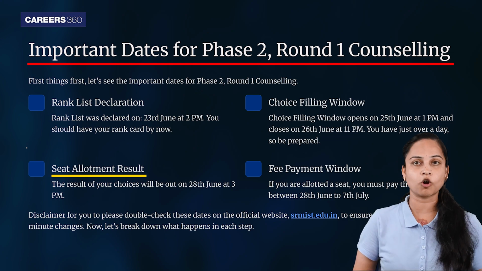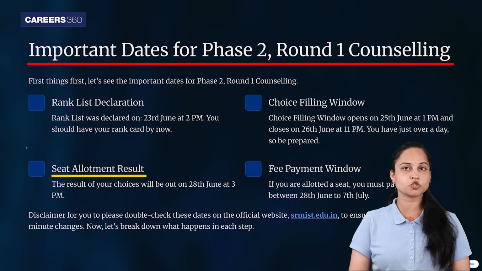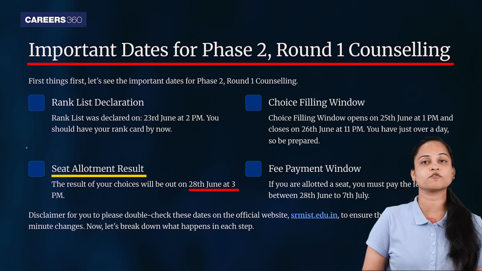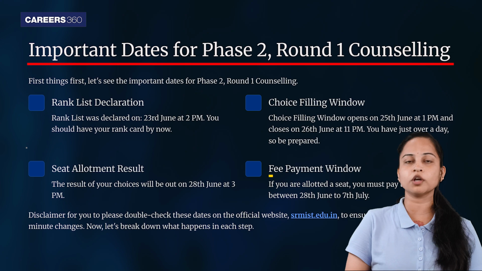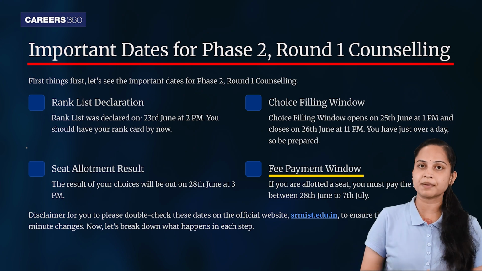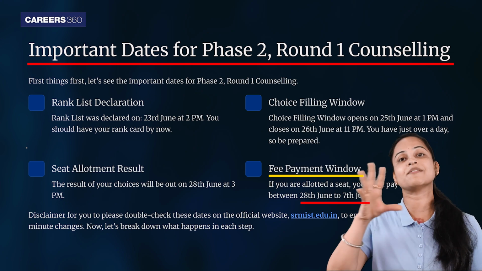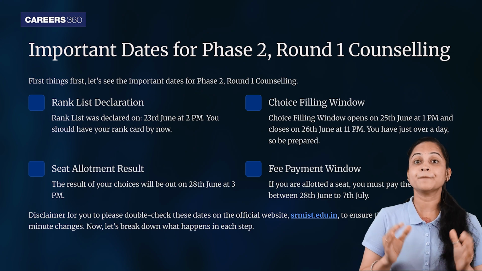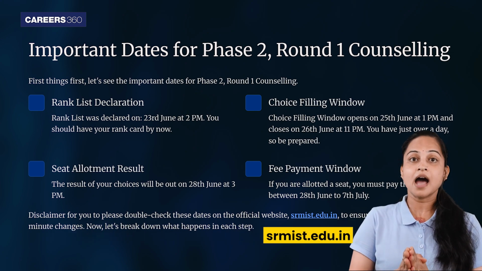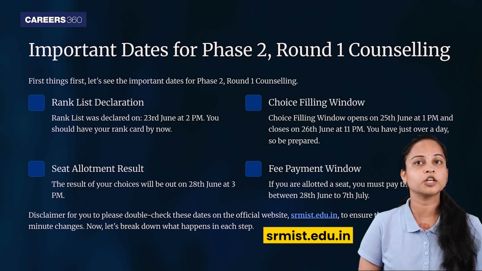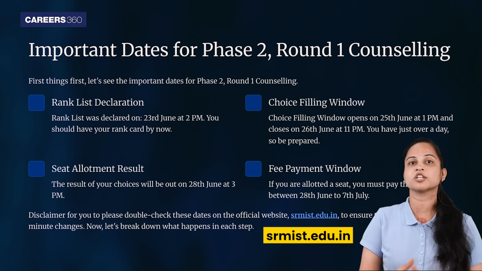Talking about seat allotment result, the result of your choices will be out on 28th of June at 3 p.m. Now talking about the fee payment window, if you are allotted a seat, you must pay the fees between 28th June to 7th of July. Well, please double check these dates on the official website srmist.edu.in to ensure there are no last minute changes.